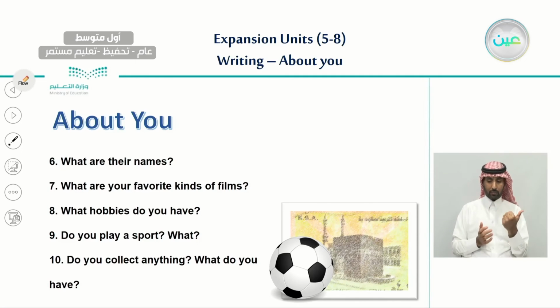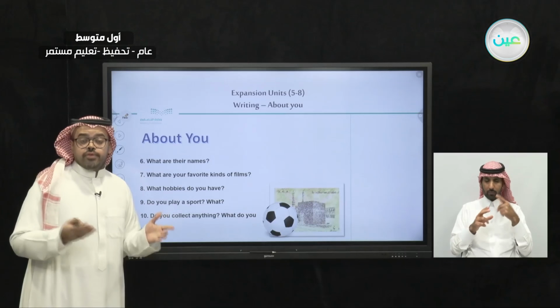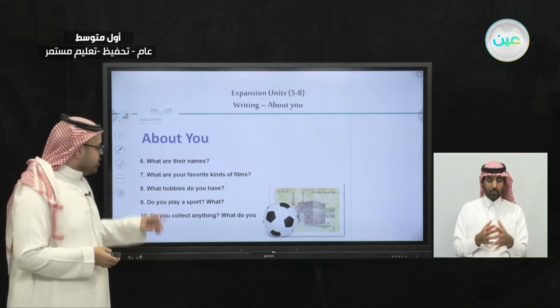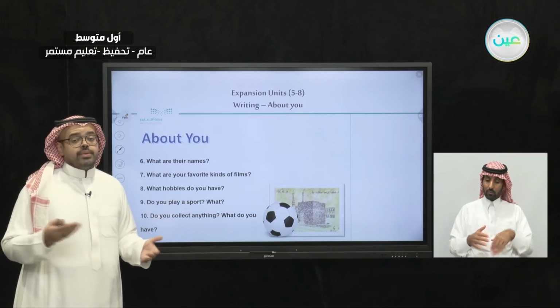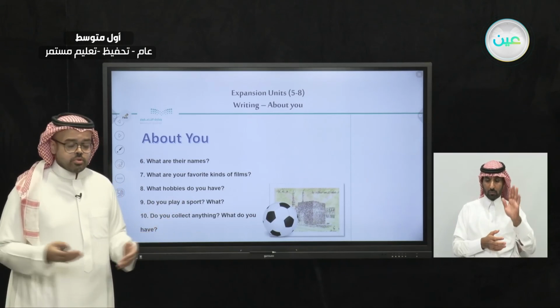Number 6, what are their names? The animals that you have raised, you can say what their names are. And also, what are your favorite kinds of film? Of course, you watch films and you have favorite kinds. So what are they? And also, what hobbies do you have? What hobbies do you like to do in your free time? And number 9, do you play a sport? And what kind of sport? Is it football, basketball, volleyball, or any other sport?